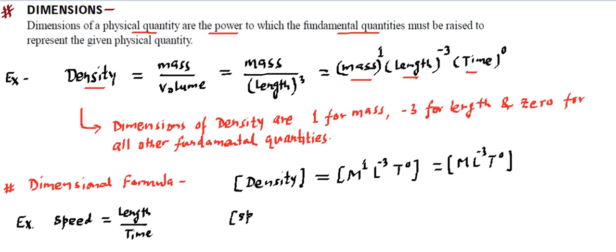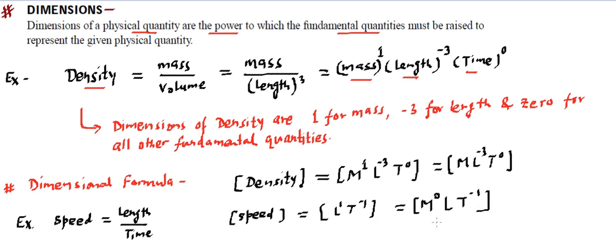If we want to write the dimensional formula of speed, it is going to be equal to, we put this big bracket, and the length is upside, so it's length raised to power 1, and time will go downside, so it will become T raised to power -1. We can write this in terms of mass as well: the power of mass is 0, so this is 0 dimension of mass, length dimension is 1, and time dimension is -1. So that becomes the dimensional formula for speed.